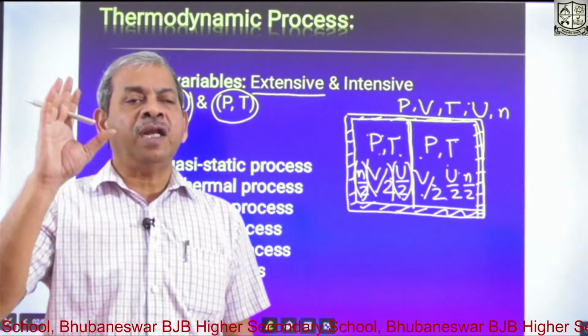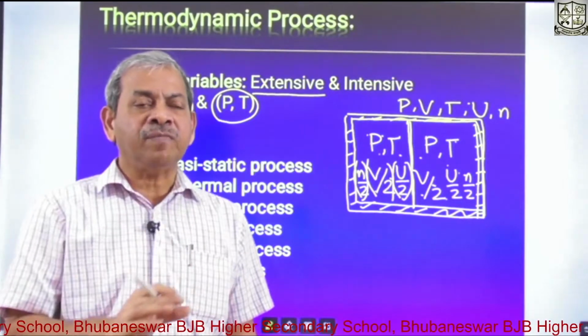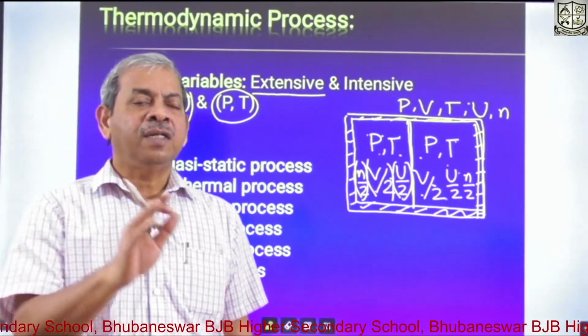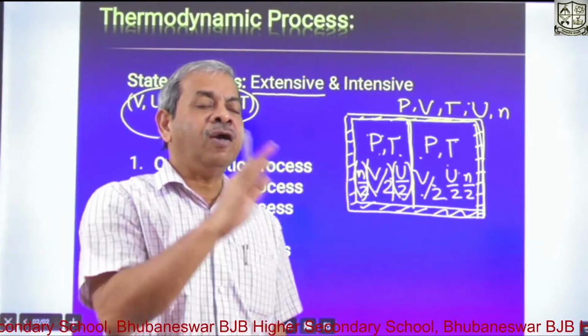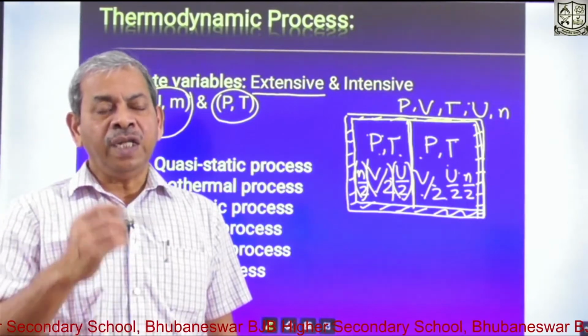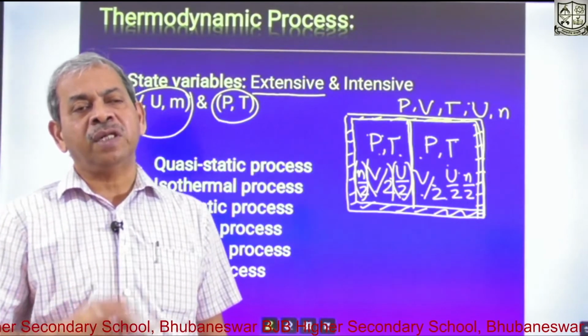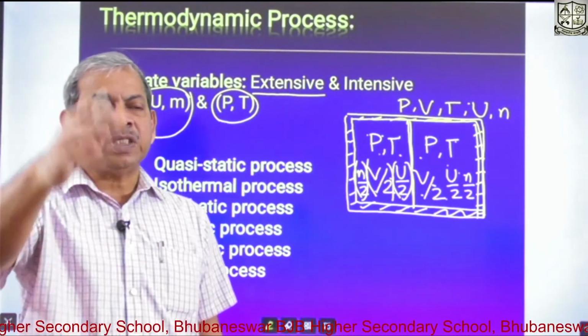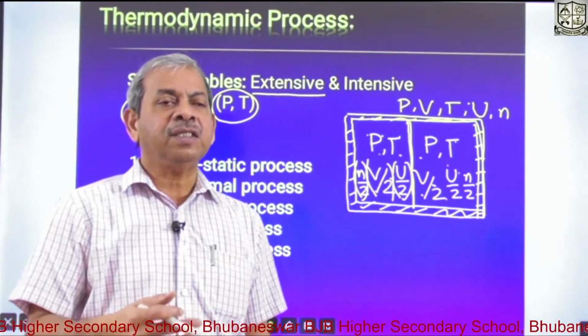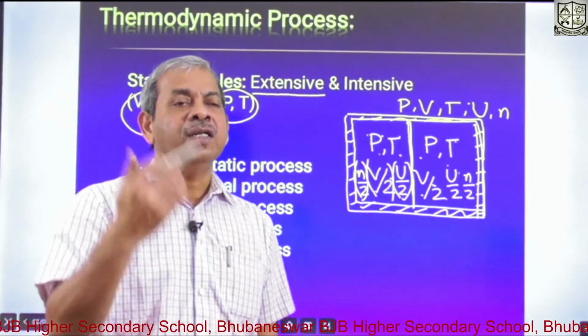Due to some external factors or internal explosions, the system may go from one given state to another, accompanied by changes in these state variables. So when the system goes from one equilibrium state to another equilibrium state, the process is called a thermodynamic process, which I'll discuss exhaustively in the next class.